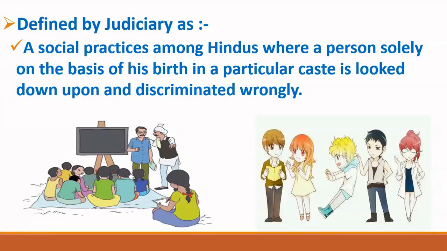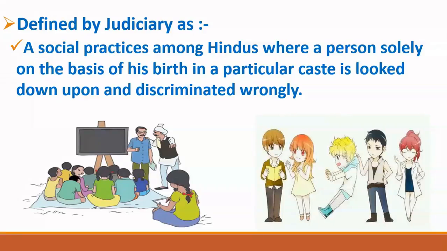Okay, so if we have to summarize, what is untouchability? Untouchability is a practice which is found in the Hindu religion. And what happens in untouchability? Certain castes are declared as untouchable castes, and it is considered that people belonging to these castes are impure by birth. So if these people touch any object or any person, then that object or person will also become impure. So they are not allowed to touch anything. This is untouchability, and you can imagine the kind of humiliation that the people from untouchable castes had to face.